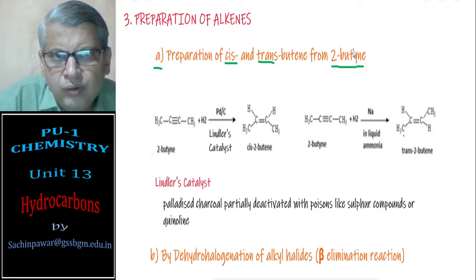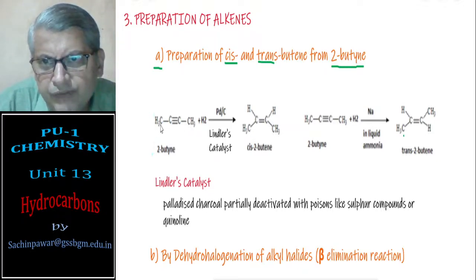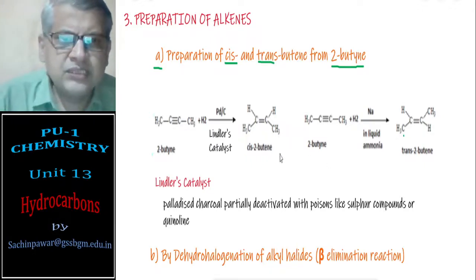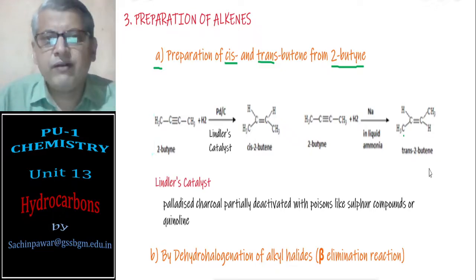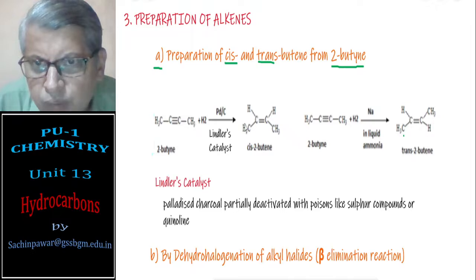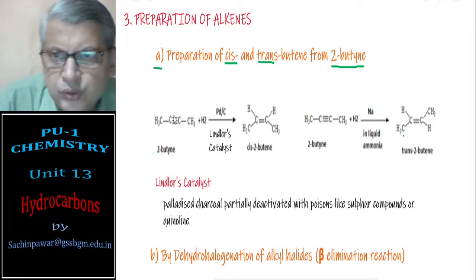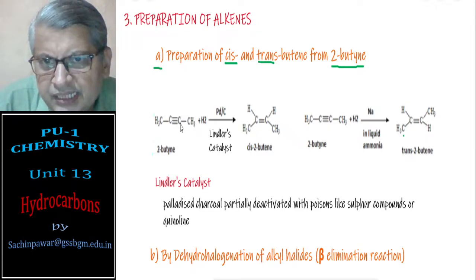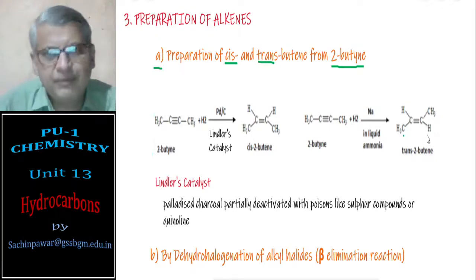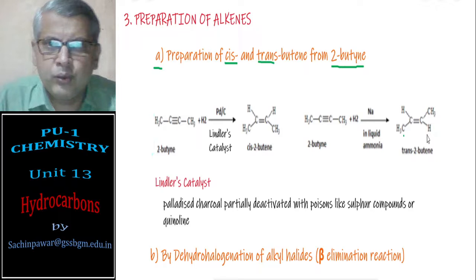I need to use 2-butyne. 2-butyne has the triple bond on the second carbon atom. So this is 1, 2, 3, 4 carbons, 2-butyne. I want to convert 2-butyne into cis and trans. We have different reactions. You see, the triple bond is converted into a double bond in both cases. So you see here C should become CH. Rest all is the same.